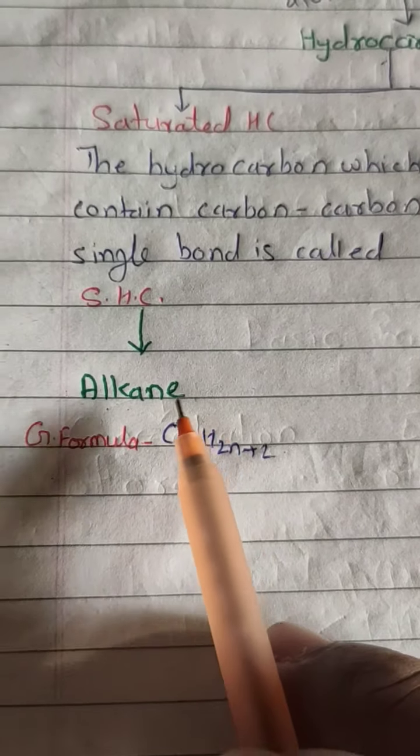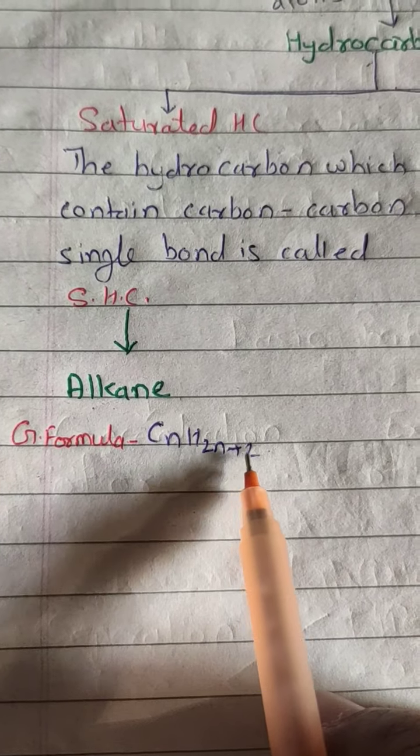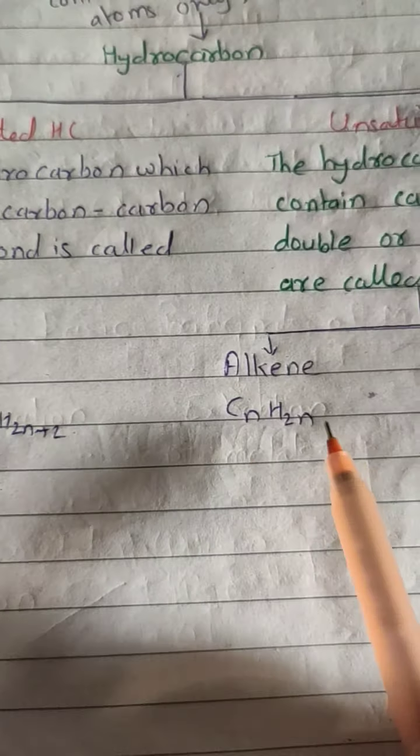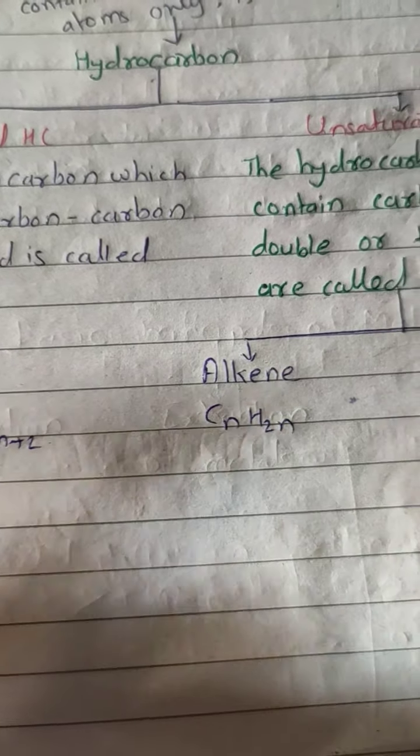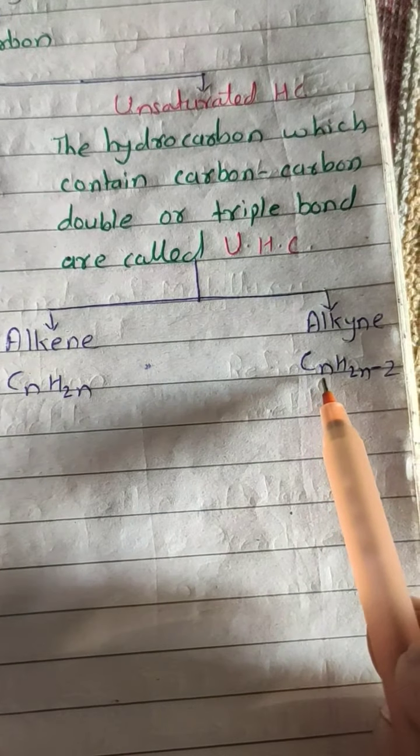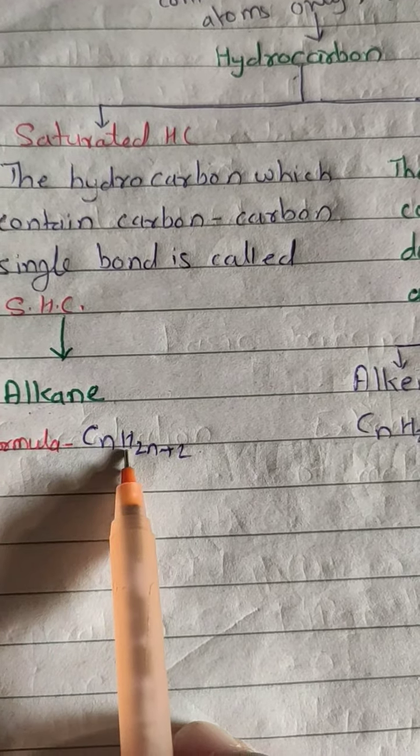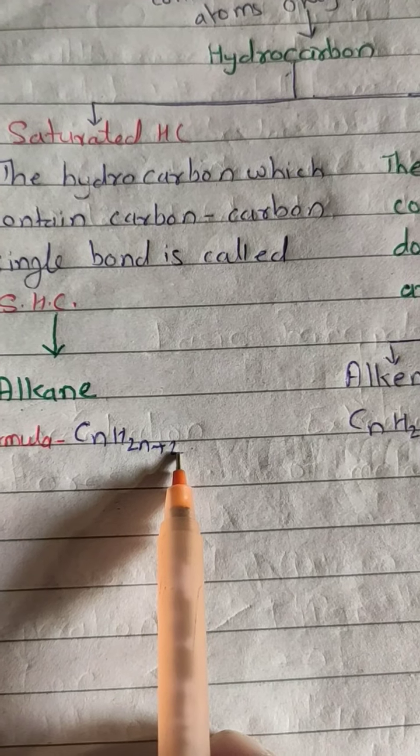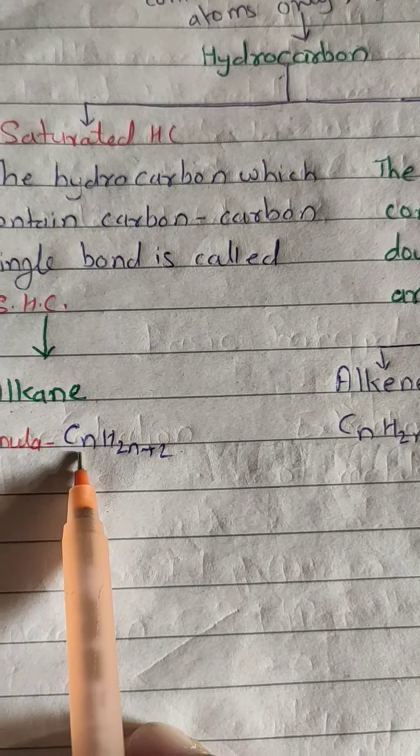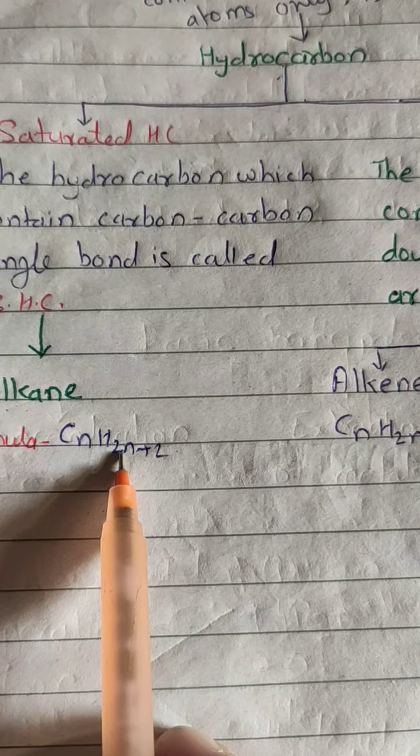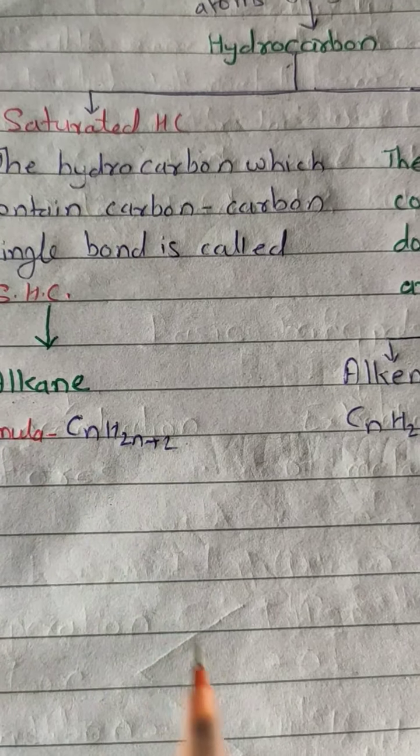See, the general formula of alkane is CnH2n+2. Alkene is CnH2n. Alkyne is CnH2n-2. This means if carbon is 1, hydrogen is 2 times 1 plus 2, which means 4. If carbon is 2, 2 times 2 is 4, plus 2, 6.